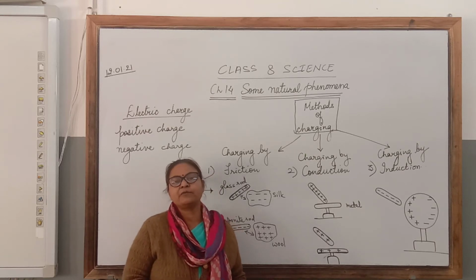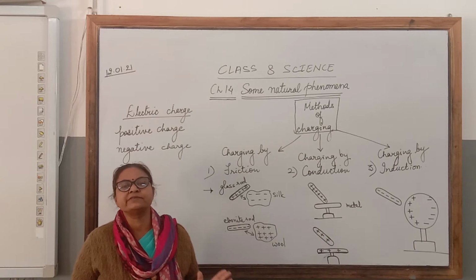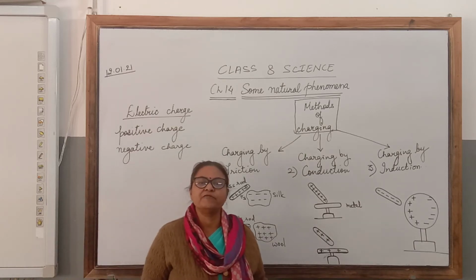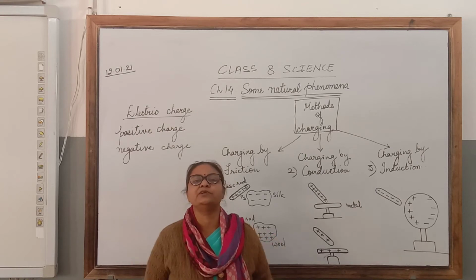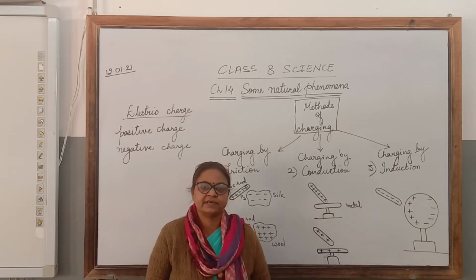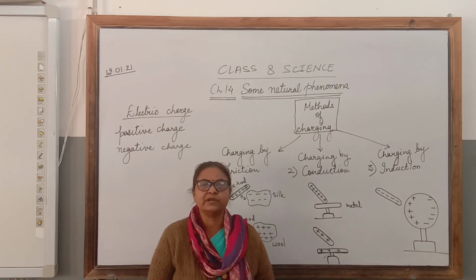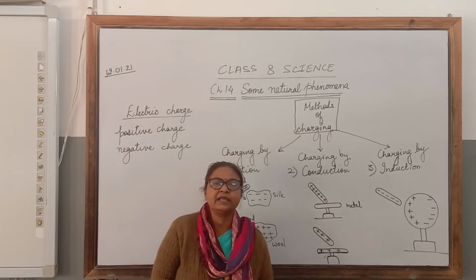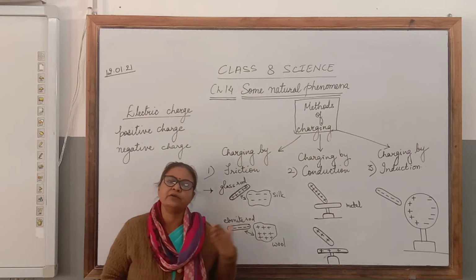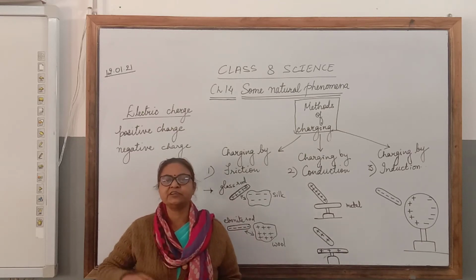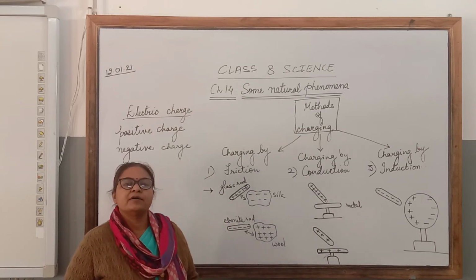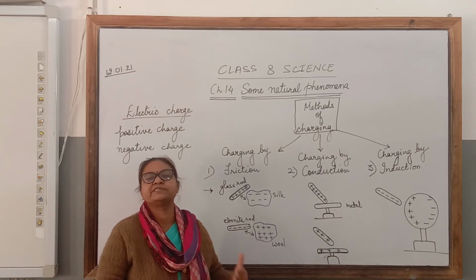The charging of an object occurs because of these protons and electrons. In a neutral object, the number of protons is always equal to the number of electrons, and because of that, there is no net charge. Net charge is 0. But when electrons get transferred from one object to another, the object from which the electrons have come out experiences net positive charge.